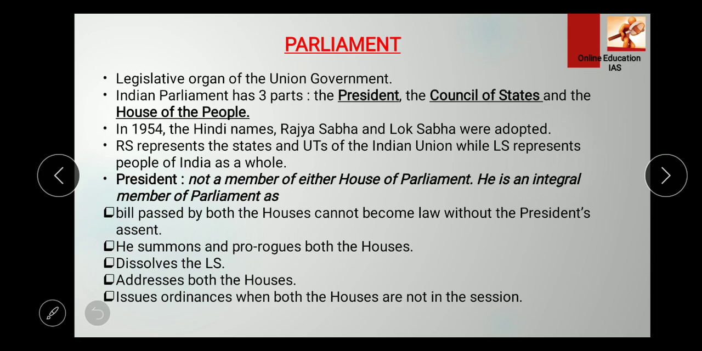So, what is parliament? It is the legislative organ of the union government. It has three parts, as you all might have studied in Lakshmikant, that is the President, Council of States, and the House of the People. So these are the English terms, right? We had our first election in 1952, and after 1950, in 1954 the Hindi names were given, that is Rajya Sabha and Lok Sabha.